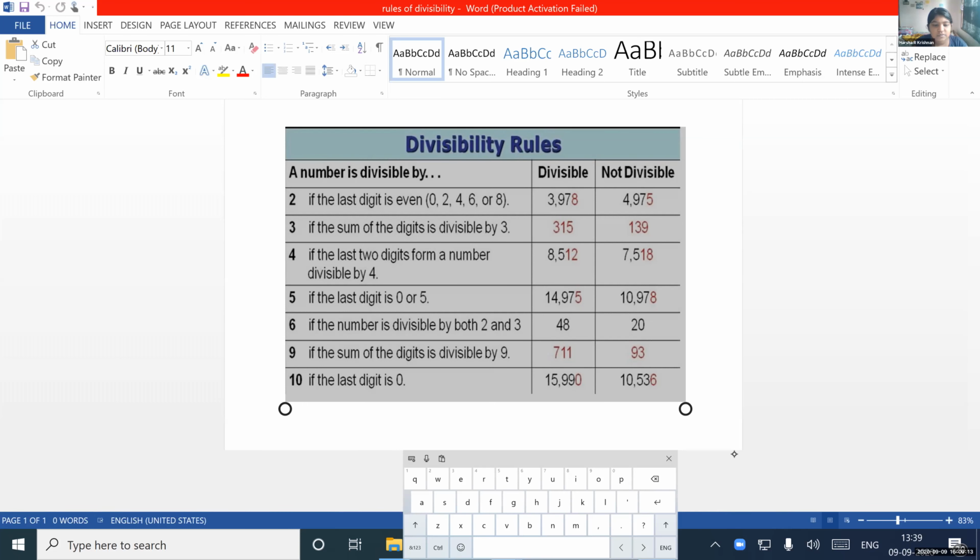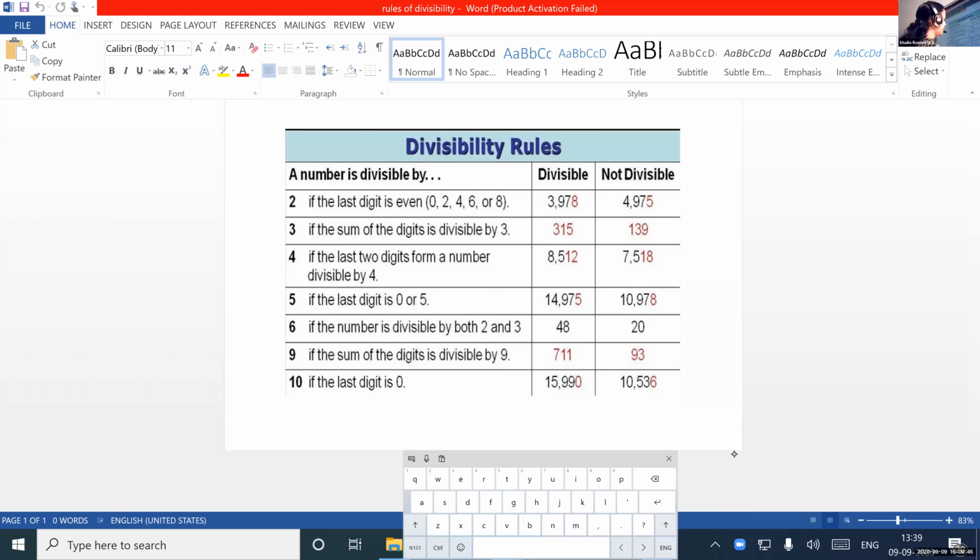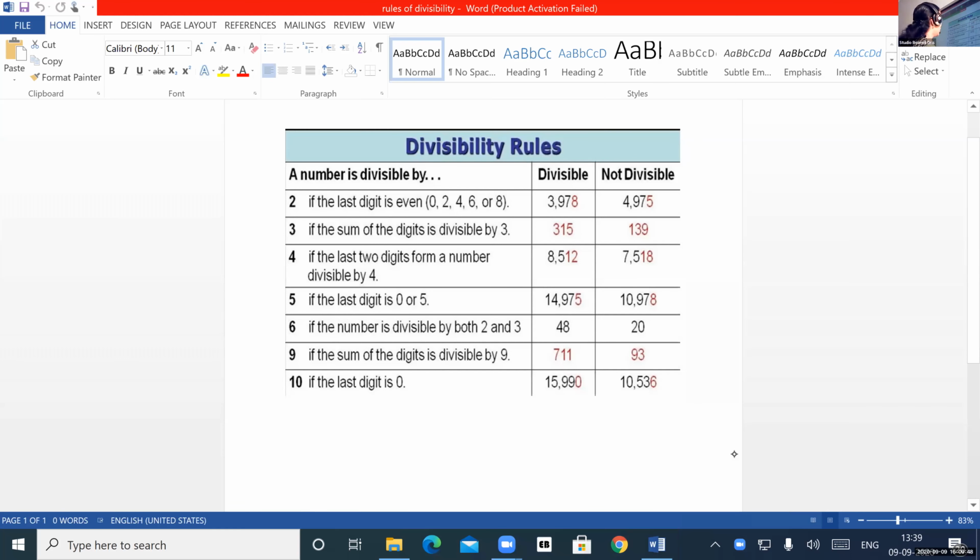Ma'am, which one? Divisibility rule of 4, and here we can see the last 2 digits. 8512, which are the last 2 digits? Can you see the board, Harsha? 12 and 18. Harsha cannot see the board. Ma'am, 1 and 2. Not 1 and 2, it is 12. So how will we read that number? 12. Okay. If the last two digits of the number are divisible by 4, then it is divisible by 4.